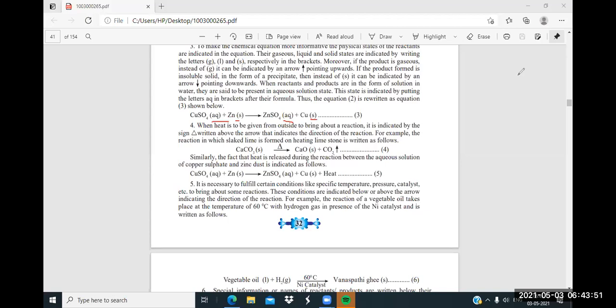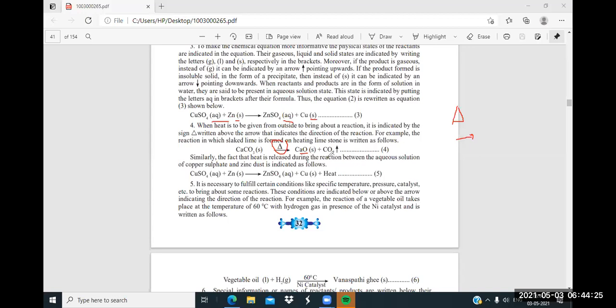Now, when heat is given in any reaction, this triangle is shown above the arrow. Remember this. We know the arrow shows the reaction, but this shows that heat is present in the reaction. Here CaCO3, calcium carbonate, when it is heated, what will you get?